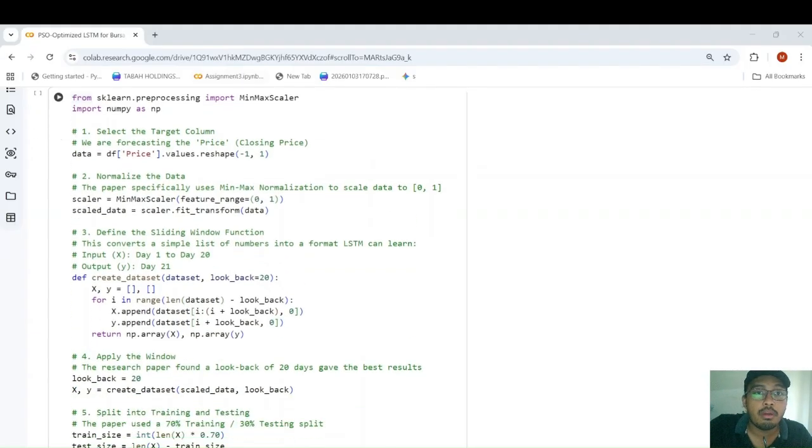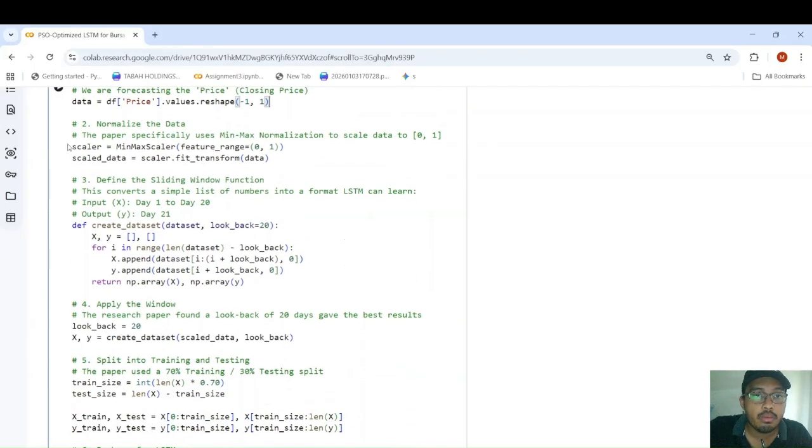So now we import min-max scaler. Why min-max scaler? Because LSTM uses tanh and sigmoid functions, and the activation function output is usually between 0 and 1 and -1 to 1, which is why we have to use min-max scaler instead of standard scaler. So here we take the price, the column that we are going to predict, we convert it to numpy arrays, and then we reshape it to 2 dimensions. Why do we have to do that? Because the scaler and the model later require it to be 2-dimensional. So we apply the min-max scaler to the data, and we scale the data.